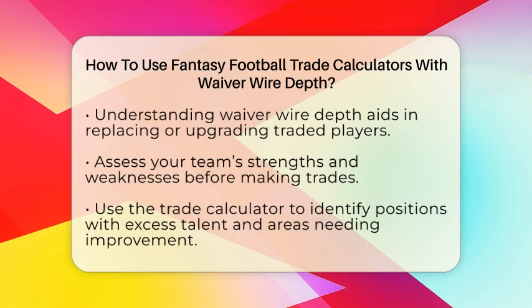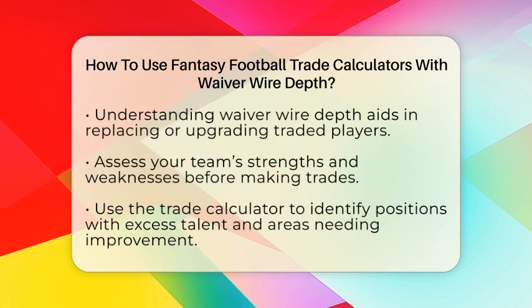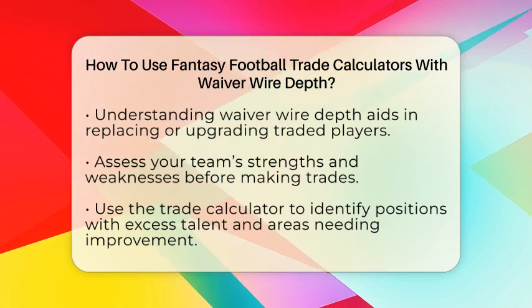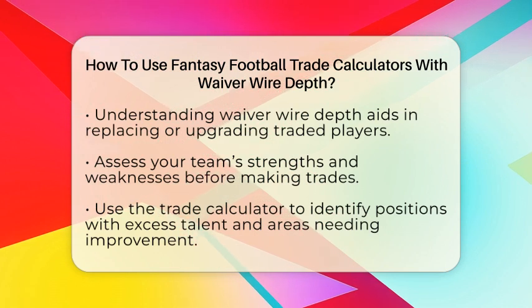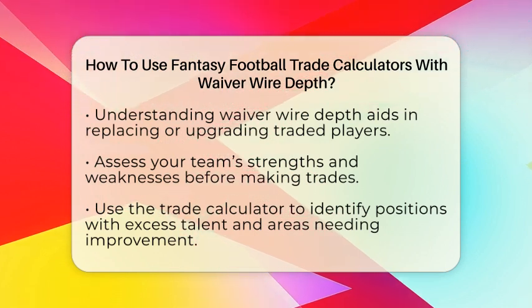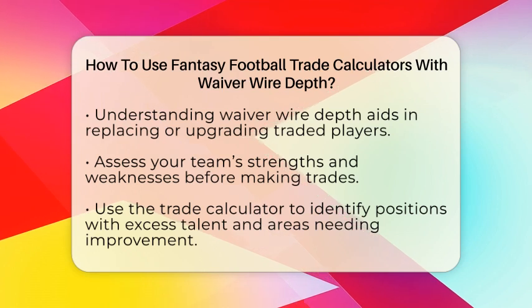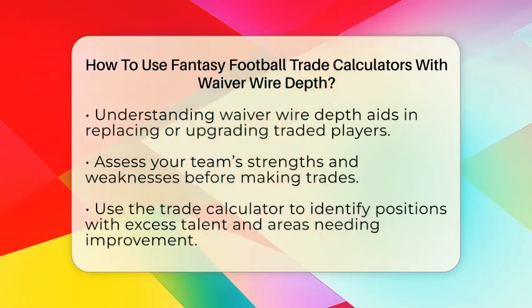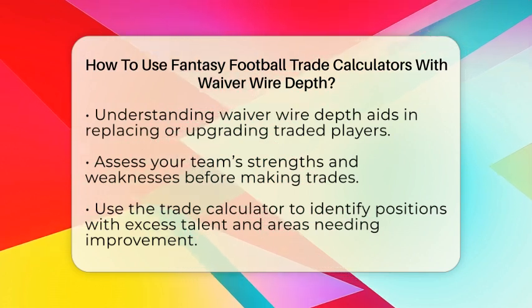To effectively combine these tools, start by assessing your team's strengths and weaknesses. Use the trade calculator to pinpoint positions where you have extra talent and areas that need improvement. For example, if you have several strong running backs but weak wide receivers, the calculator can help confirm the value of your players for potential trades.